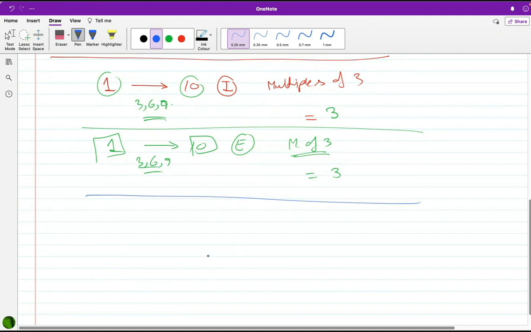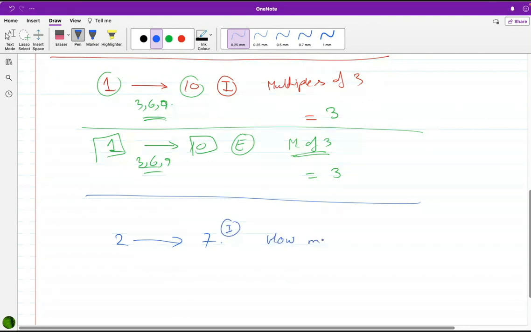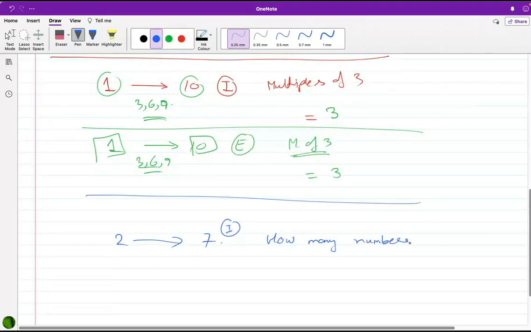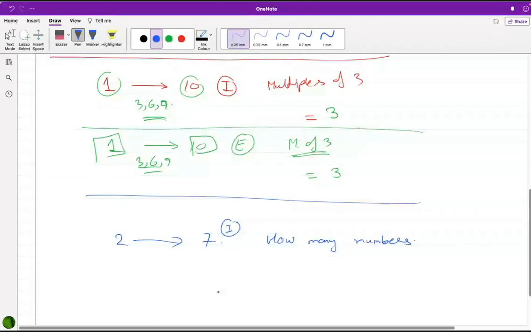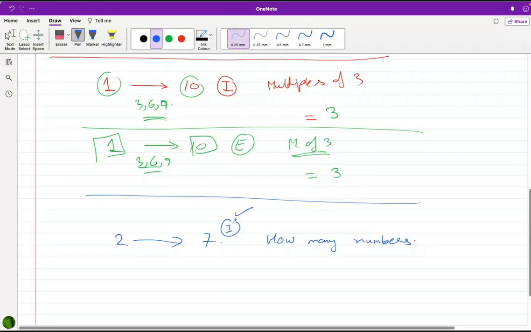Now, coming up to how many numbers are there from 2 to 7 inclusive. If we're counting 2, then there's 6, but we're not, so 5. These are integers, right?